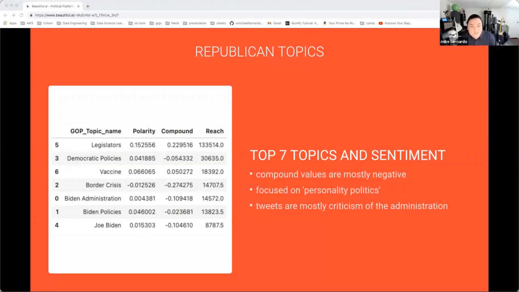about 3 things: Joe Biden the person, the people under the Joe Biden administration, and the Joe Biden administration policies. All 3 are separate topics, with tweets that reflect that. So this shows that they're still focused on character politics instead of policy, but given the reach, it seems that this is actually working well for them still.